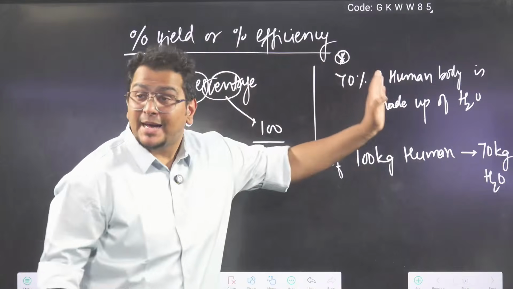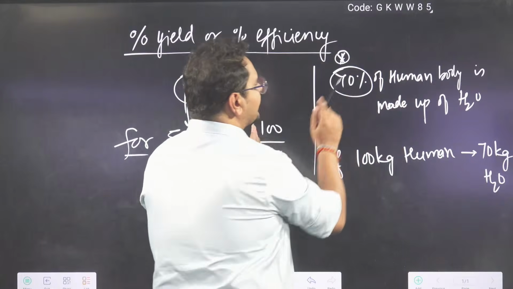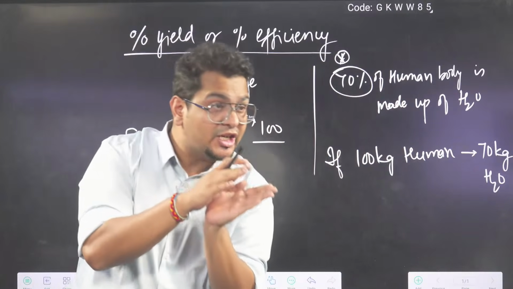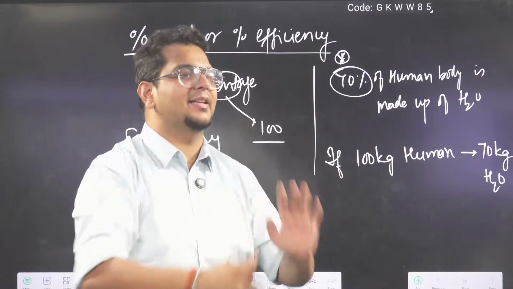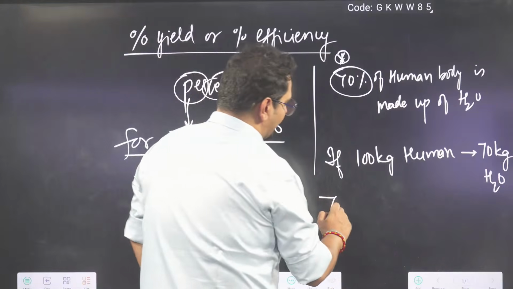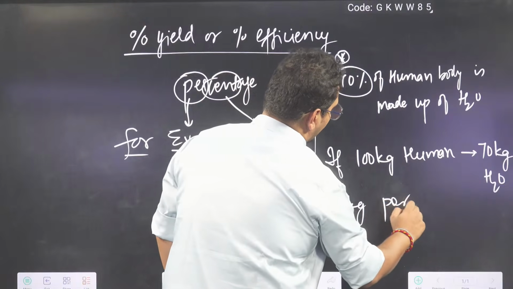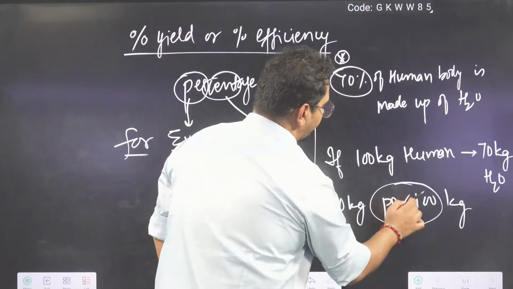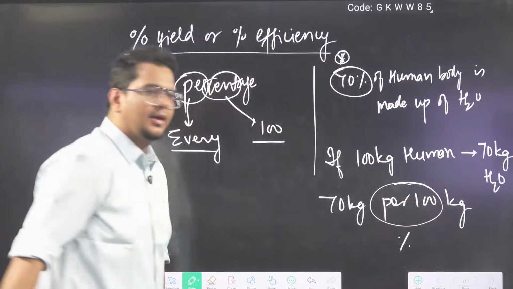So 70% mass means 70 kg per 100 kg. That is the meaning of percent. Per 100.